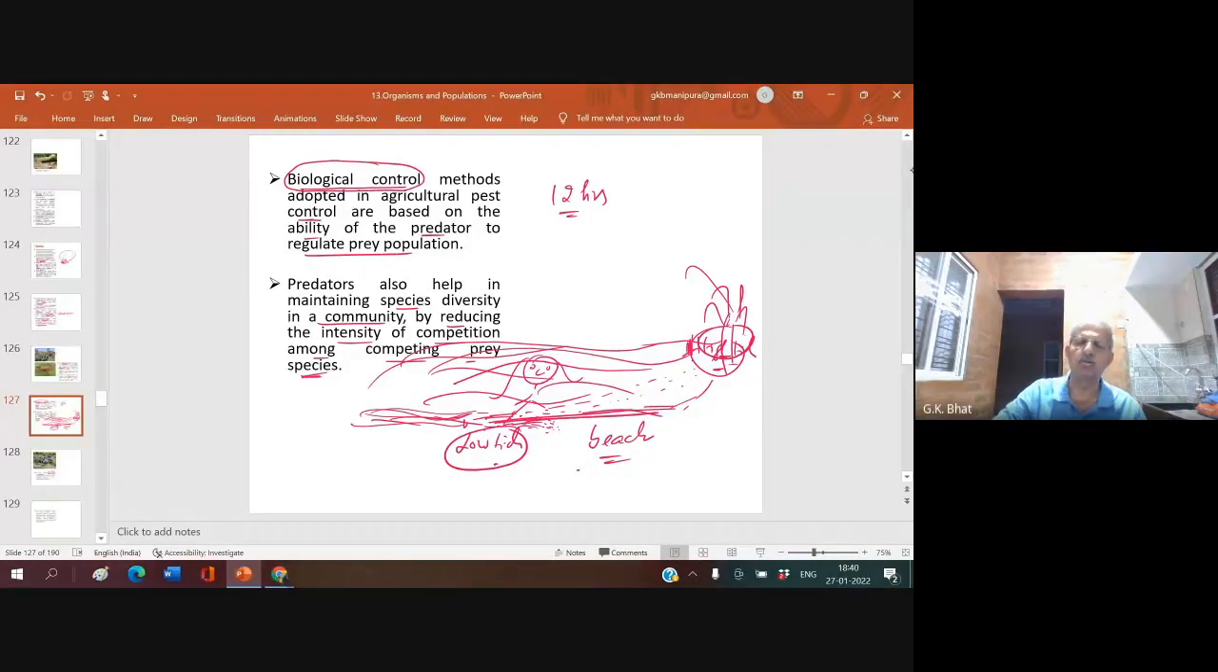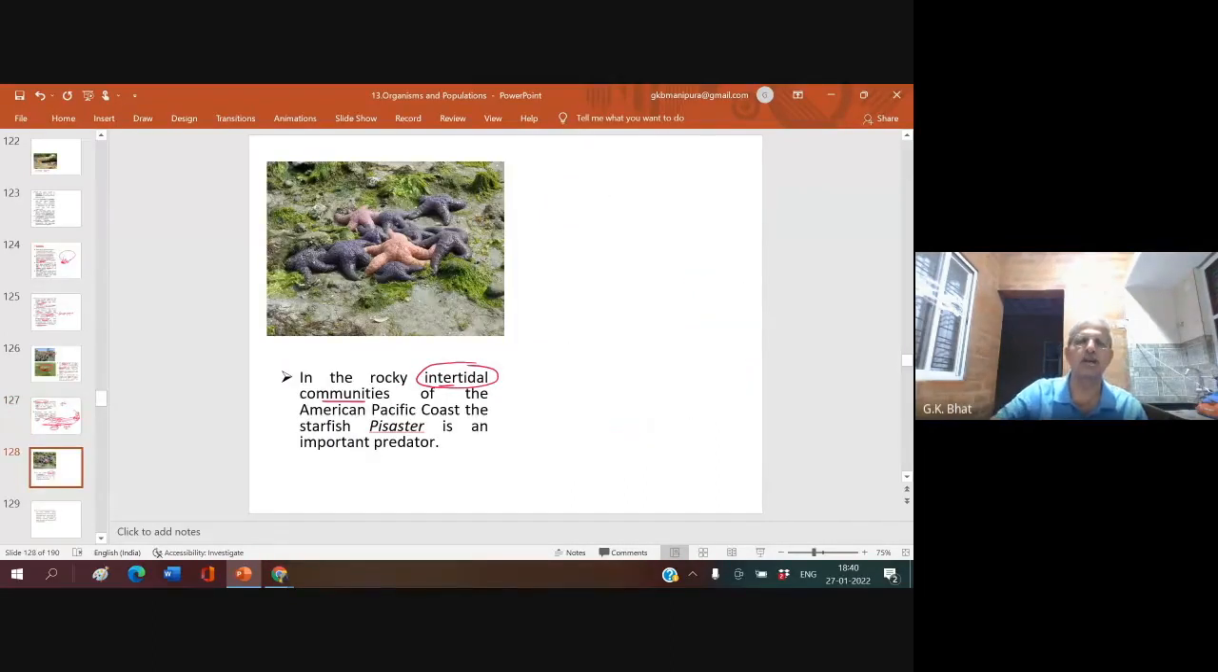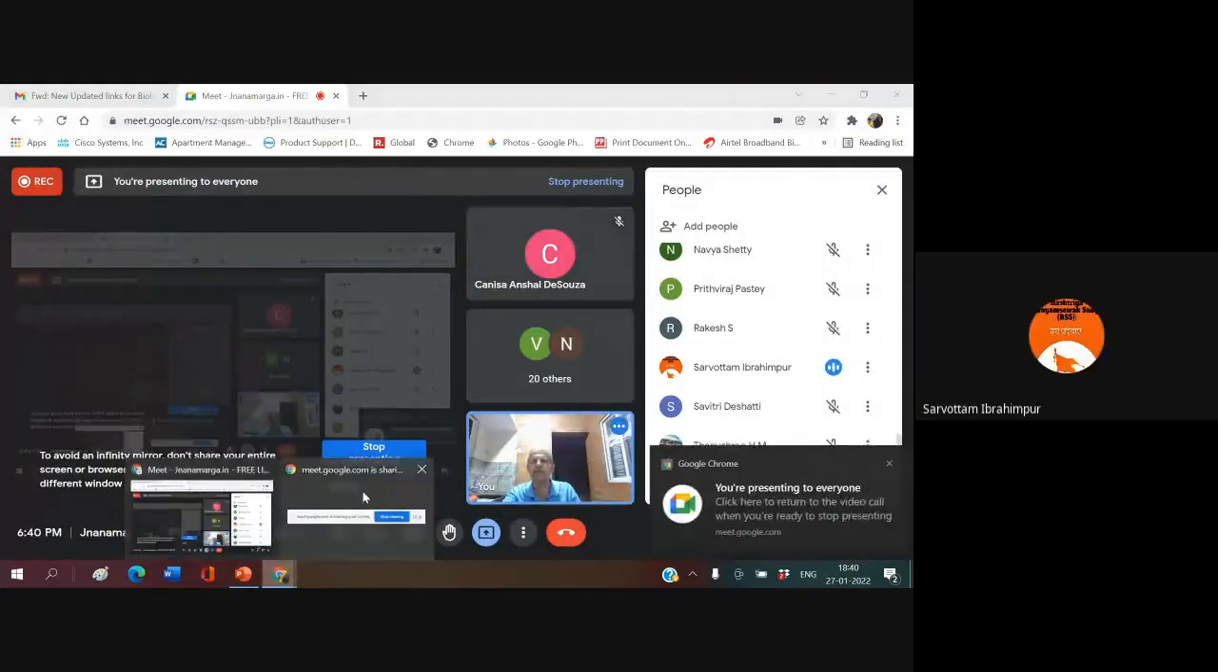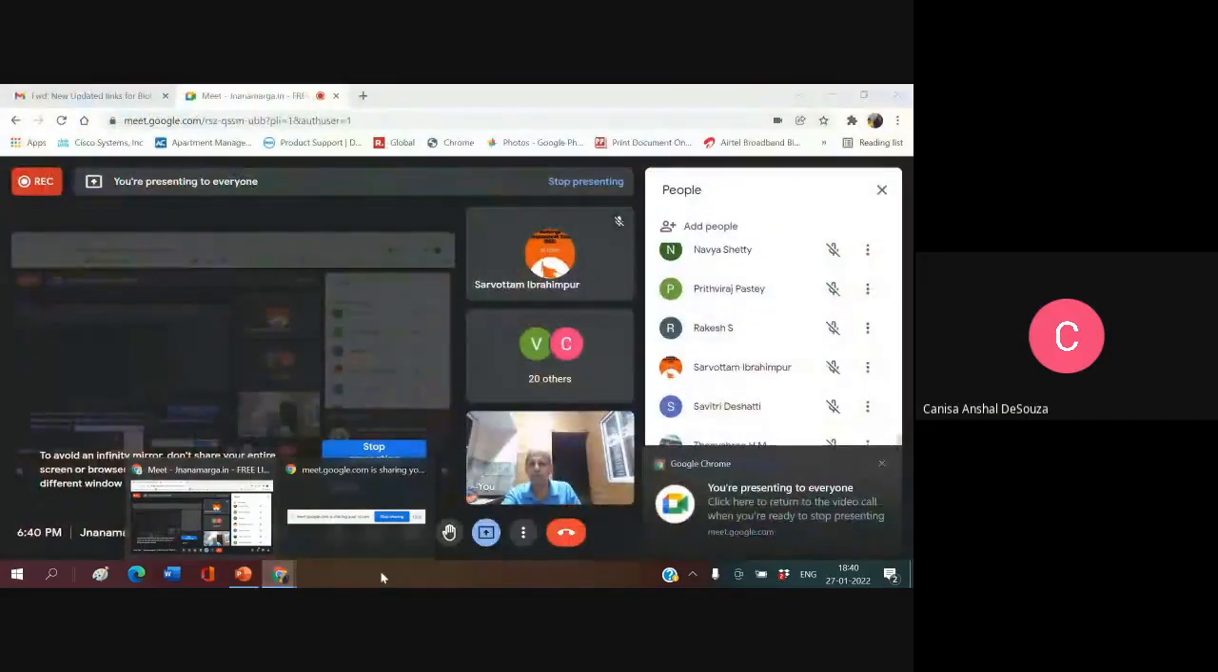Understood? So, seashore. You come across here the rocky intertidal community. What is that rocky intertidal? You want to see the intertidal? Yes, sir.